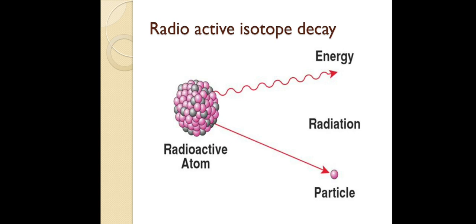Whether an atom is unstable can be said based on its atomic number and mass number. In any atom, the number of protons should be equal to the number of neutrons. If it is not satisfying that, it is called an isotope, and it is naturally unstable.